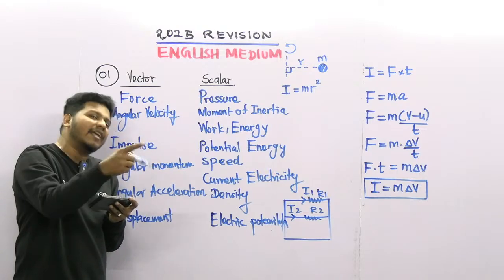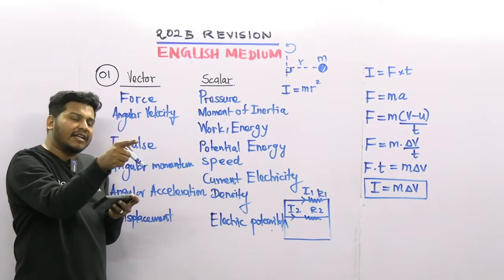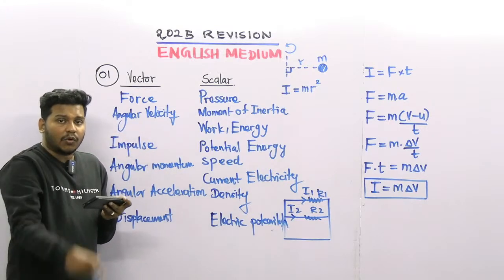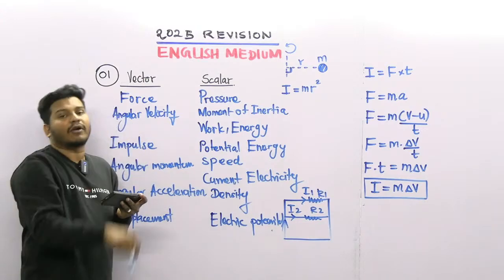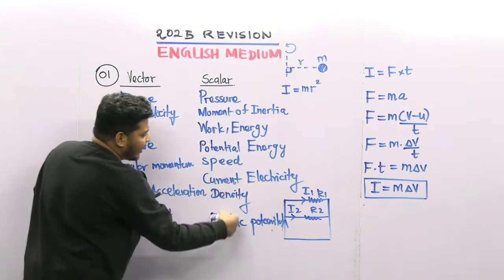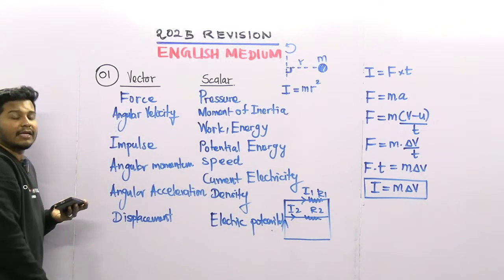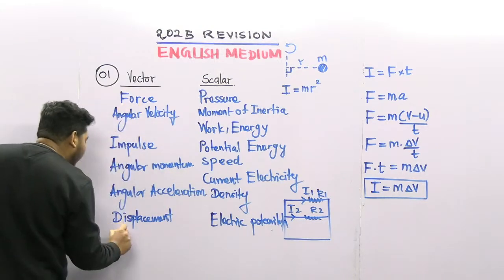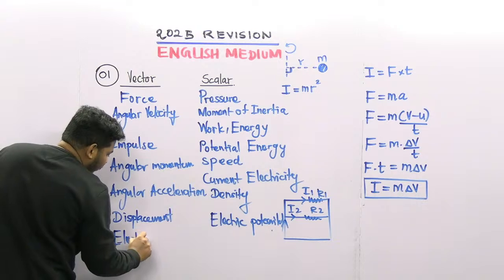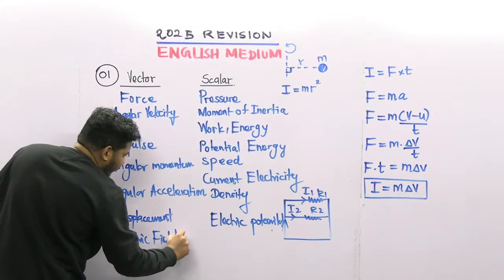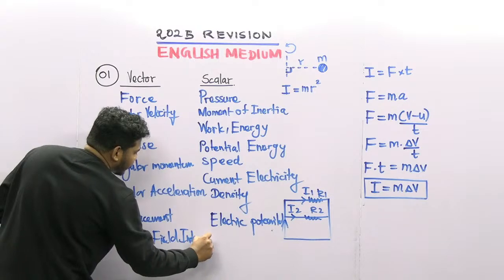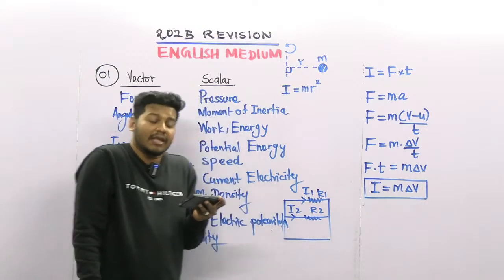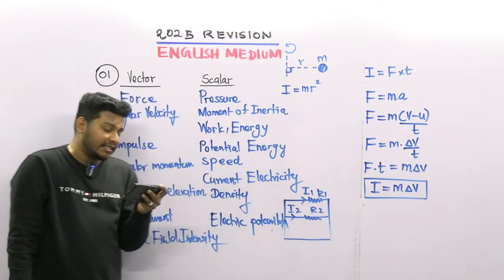Okay, electric field intensity, that means the magnetic field, electric field intensity, gravitational field intensity, those are vector quantities. But the electric potential is a scalar quantity, right? So here I can write electric field intensity is a vector quantity. Moment of inertia, we already studied. Moment of inertia is a scalar quantity.